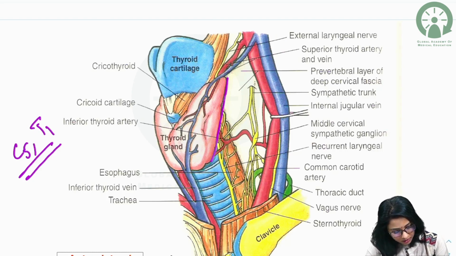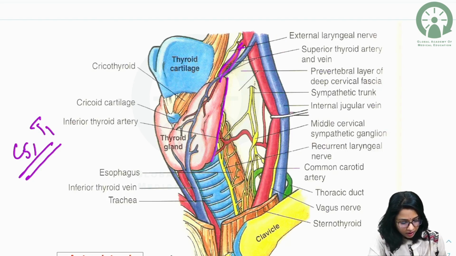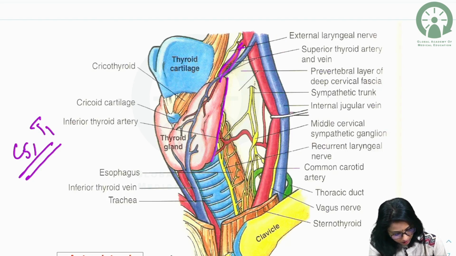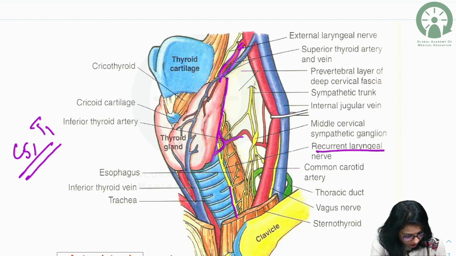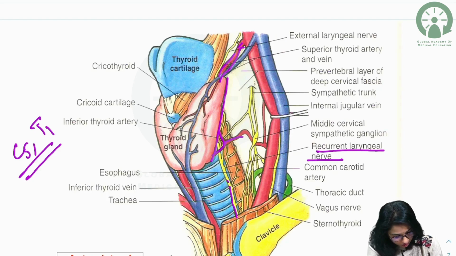And here we can see the superior thyroid artery, which is a branch of the external carotid artery, and the inferior thyroid artery, a branch of the thyrocervical trunk. And medially we can see a nerve here. This is the recurrent laryngeal nerve, which is related to the inferior thyroid artery.